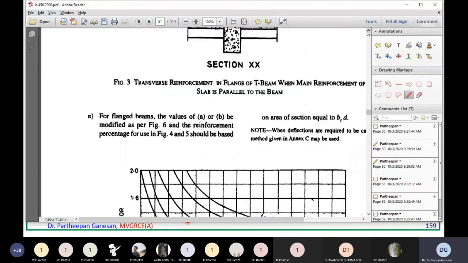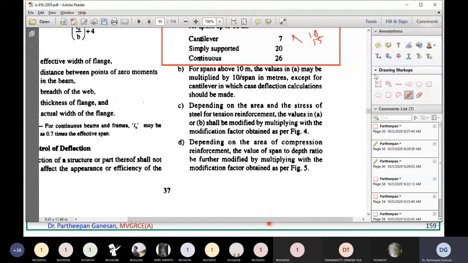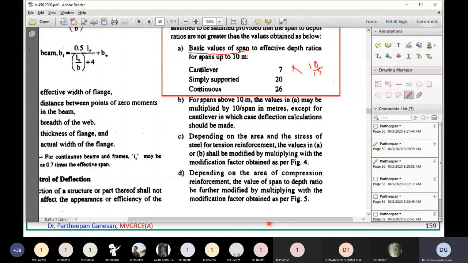So these are for the deflection. The first one is the basic value. B is if the span is more, you have to multiply with that span factor. Next, according to the amount of tension reinforcement provided, the modification factor should be applied. Now, the fourth point depends upon the area of compression reinforcement. Suppose you are designing a doubly reinforced beam, in a doubly reinforced beam you have reinforcement on the compression side also.